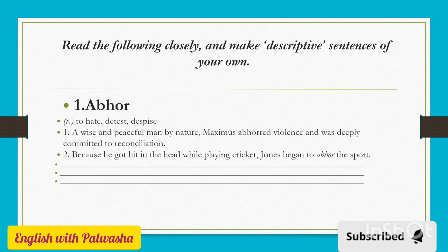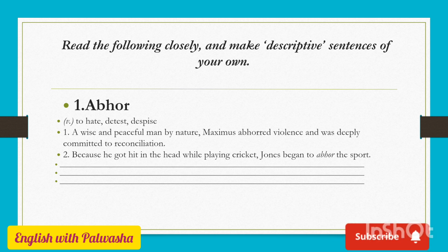The very first one is that you're going to read the following closely and make descriptive sentences of your own as well. So the lines given below are for you to make your own descriptive sentences. The first one is abhor. Abhor means to hate, detest, and despise. You hate something, okay?